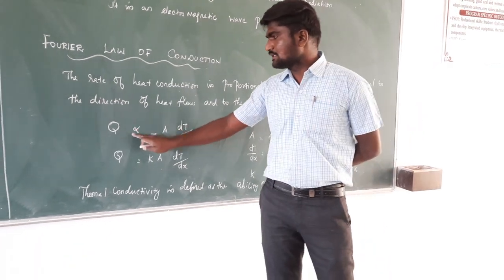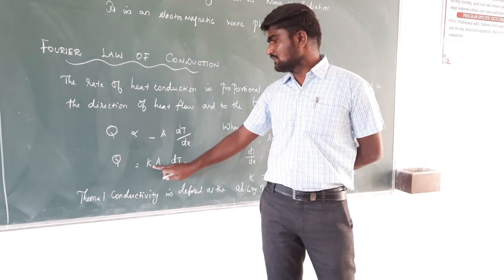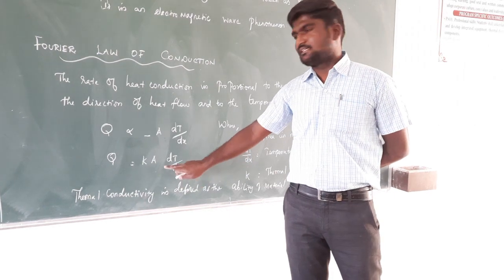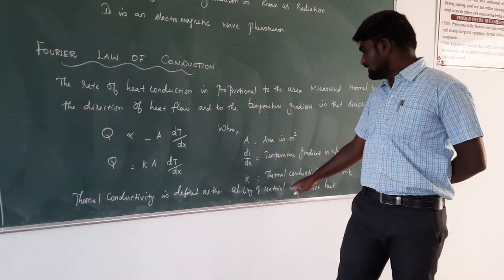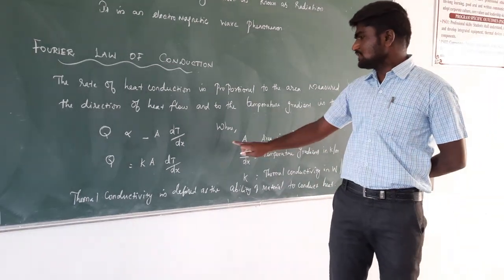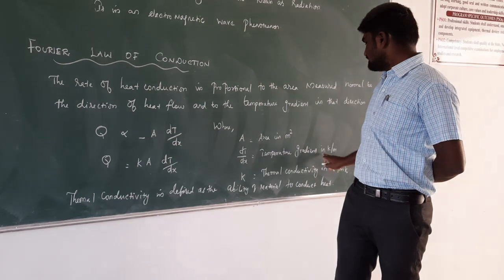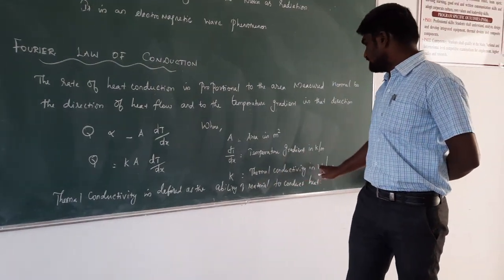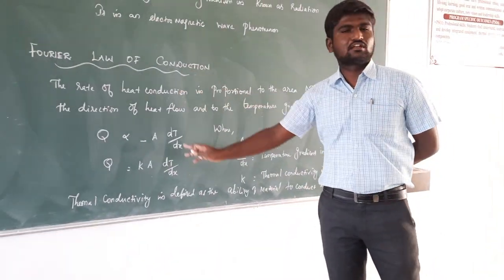To remove the proportionality, we have to add one constant, and that constant is called K. That K is called thermal conductivity. Thermal conductivity is defined as the ability of a material to conduct heat. The area is in meter square, dT divided by dx is the temperature gradient in Kelvin per meter, and K is the thermal conductivity in watt per meter Kelvin. These are all part of the Fourier law of conduction.